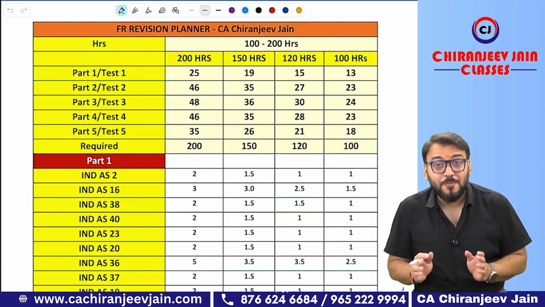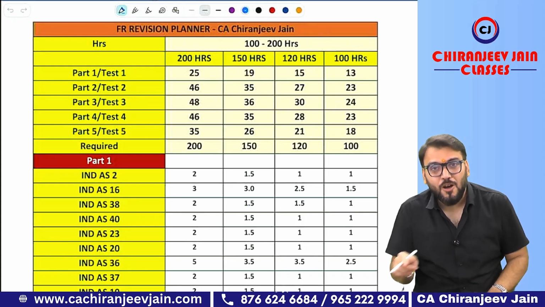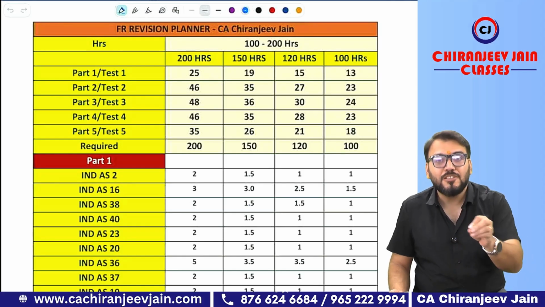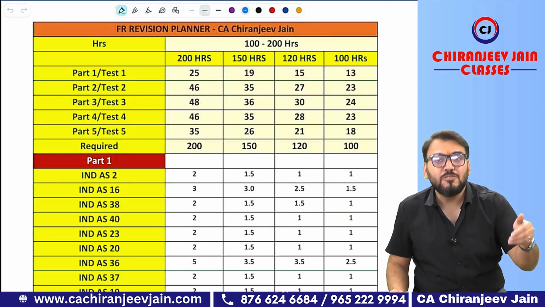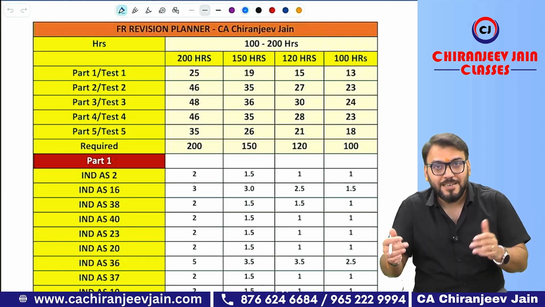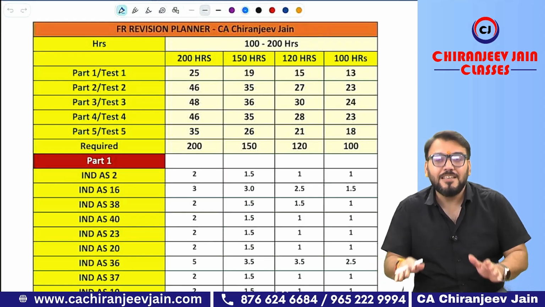Now let us come to the FR revision planner. Trust me, this planner will help you to understand how many hours are required per chapter. What I have observed is that students don't know how many hours are required for each chapter. Eventually, they will give more hours to those chapters which actually don't require that many hours. What happens? At the end, they will not be able to complete the entire syllabus in the specified number of hours and they will panic.